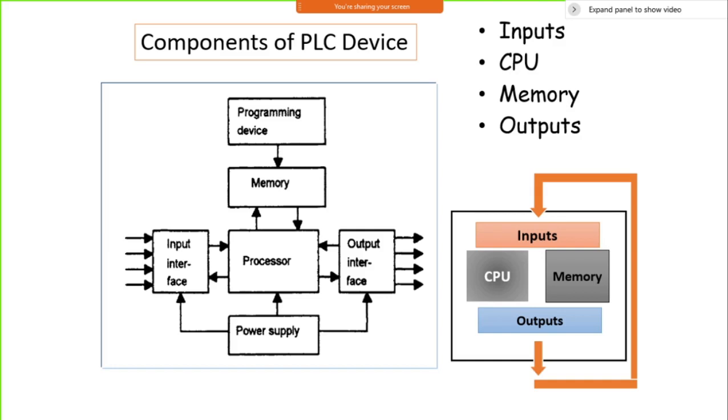It works in a loop fashion. First of all it checks whether my inputs are there or not. If inputs are not there, your program will not start. The input will then check your memory, which has a program written within it, and depending on what type of button or sensor gives a signal, the processor will process it and generate an output.